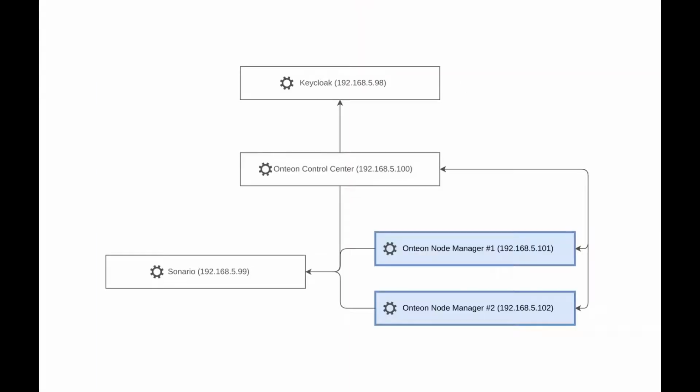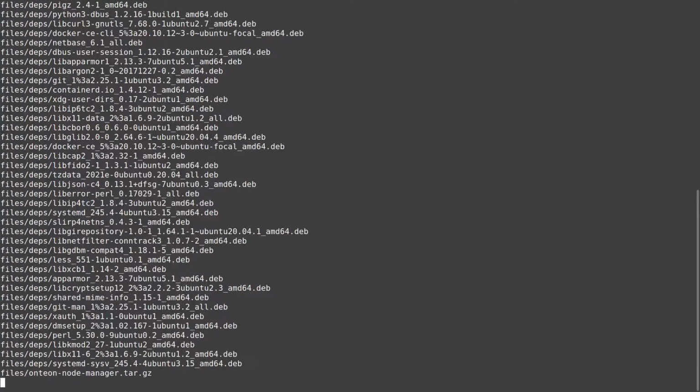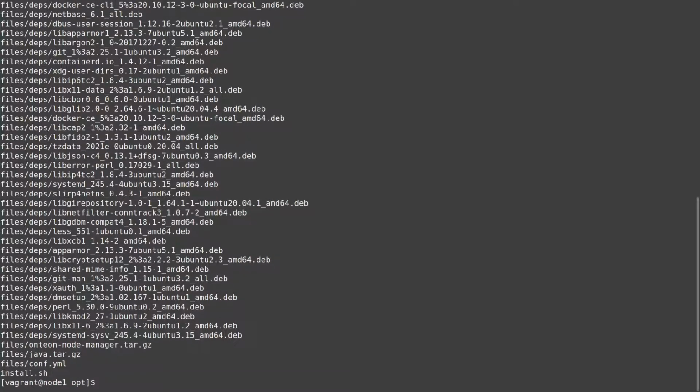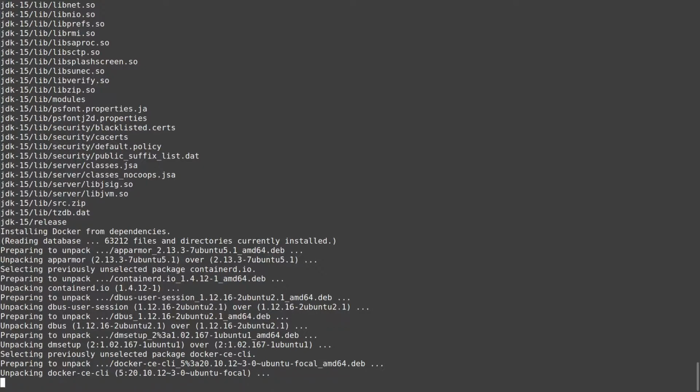The last component is of course Node Manager. It is installed on the nodes that are holding your applications. You can think of them as worker nodes. Copy the downloaded files to the nodes. In my case, they are node 1 and node 2. Again, run sudo install with proper parameters, and wait for the installation to be done.